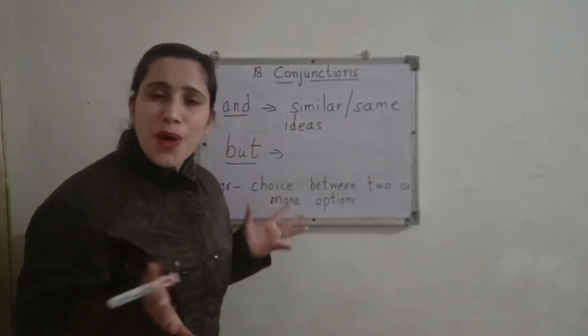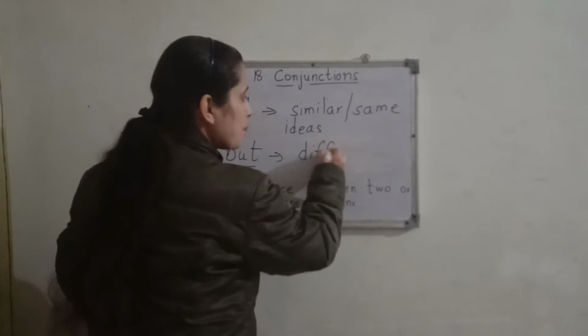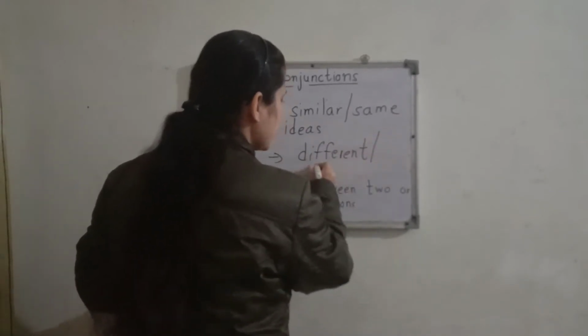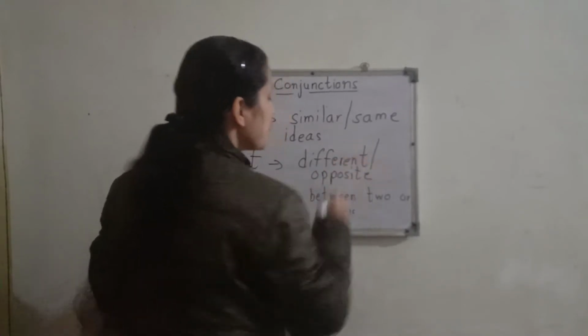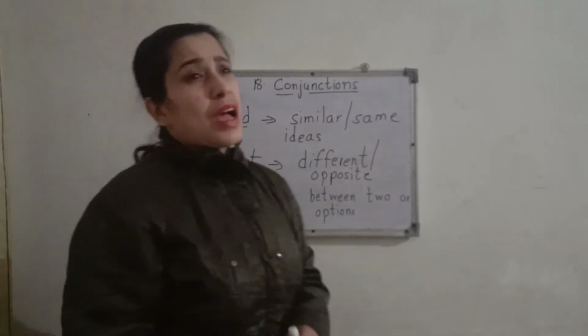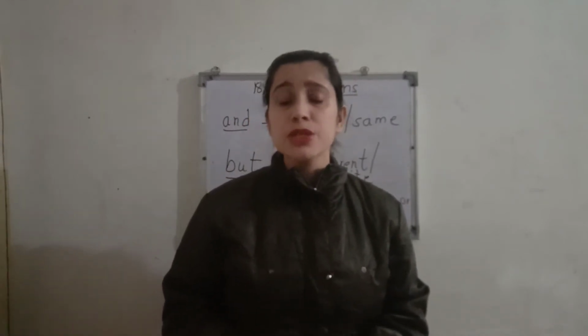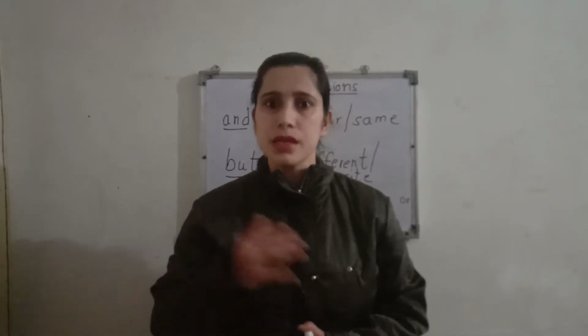Okay, and conjunction. Now where we use this but. But is for different ideas. Different means opposite. Opposite ideas are here. I want to eat Maggie. My brother wants to eat pizza.